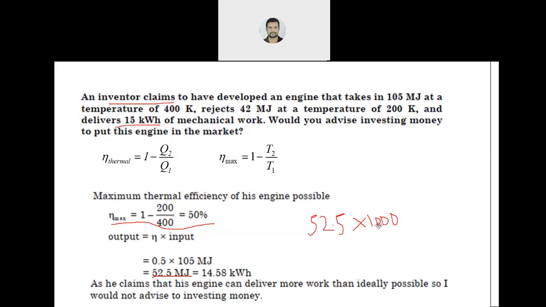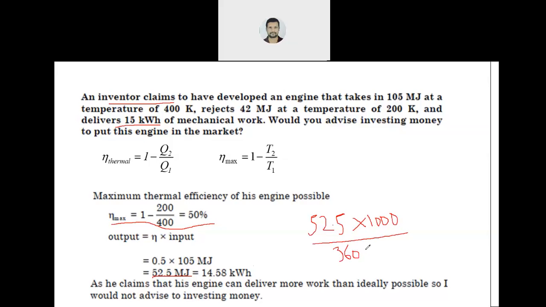What will you do to convert into hour? Divide this by 3600.